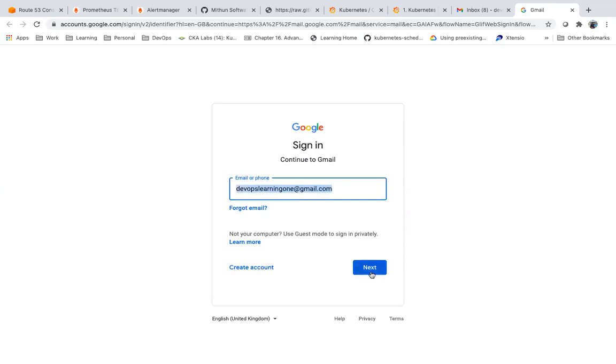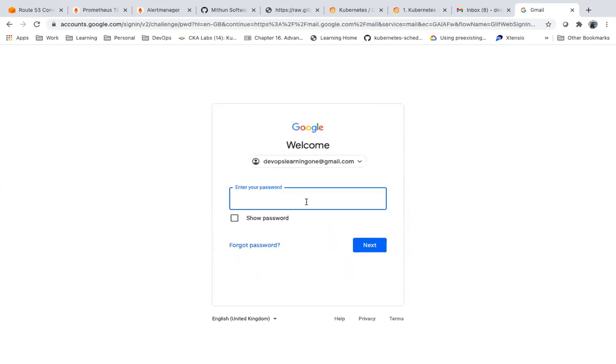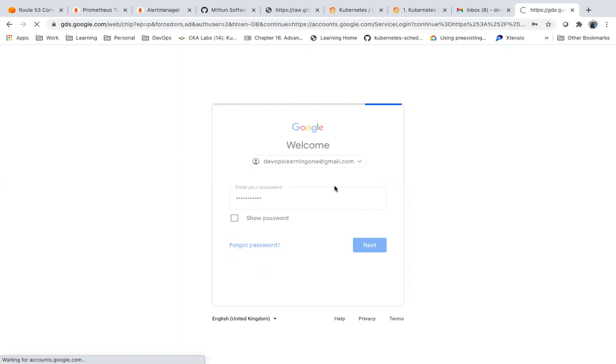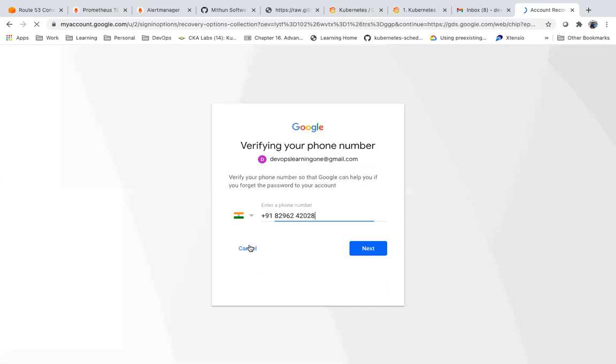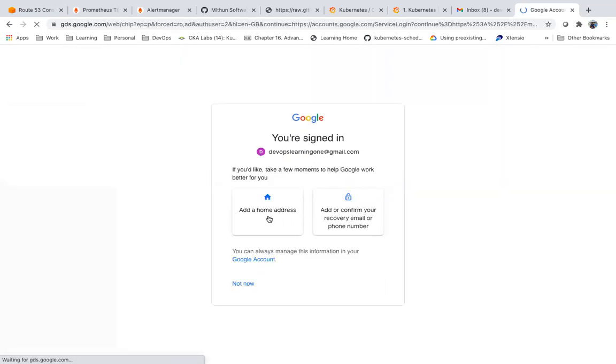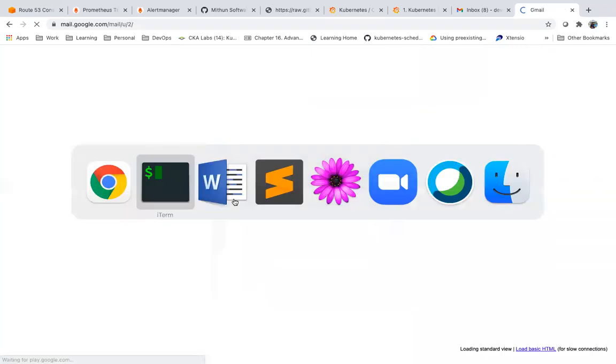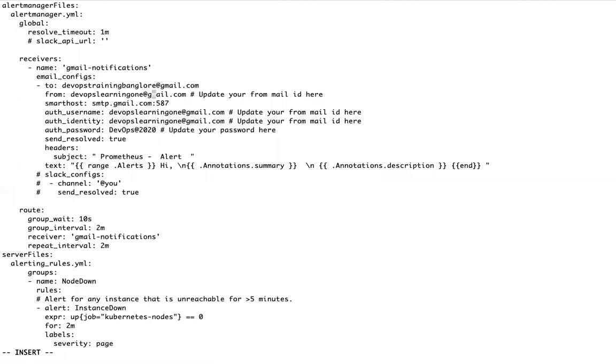This is my to mail ID which I am trying to use. So let me give those properly here.